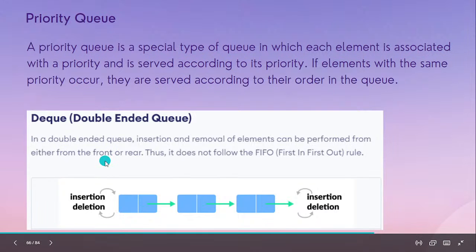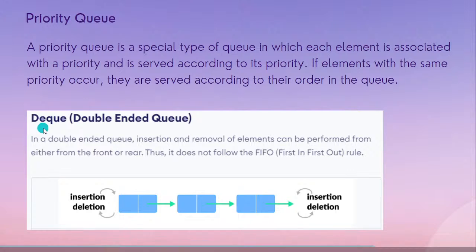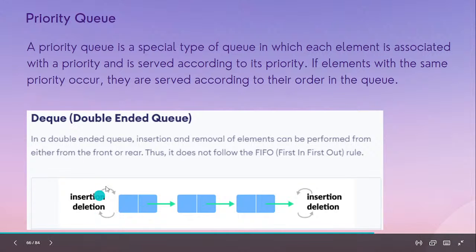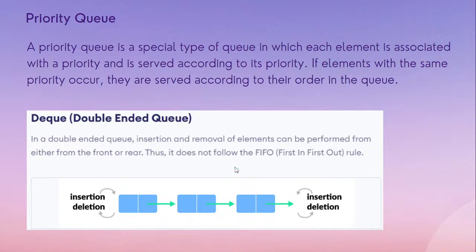Next is the double ended queue, or we can say DEQUE. So it is DQ, double ended queue. In a double ended queue, insertion and removal of elements can be performed from either the front or the rear. So we can do it from both sides. Thus it does not follow FIFO order. Insertion and deletion can be performed from the front side and also from the rear side. If this is front and this is rear, in a simple queue we can only do the delete operation from the front part, and insertion from the rear part. So in a doubly ended queue we have a different set of rules.